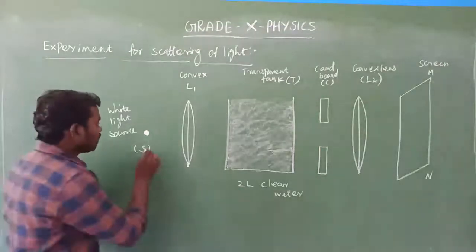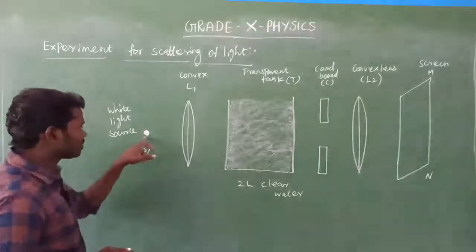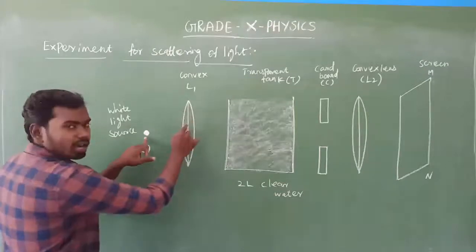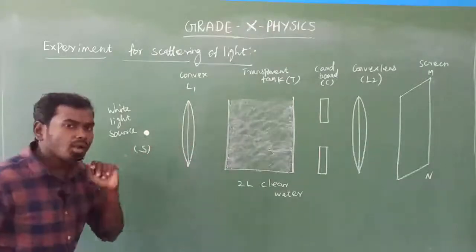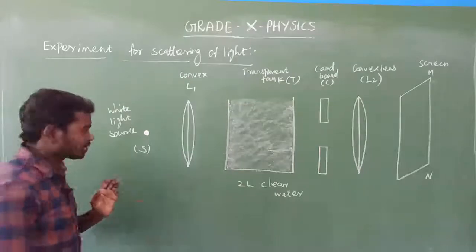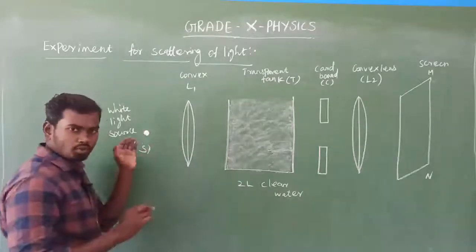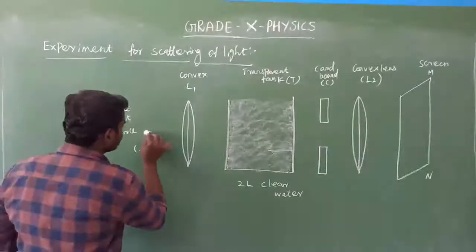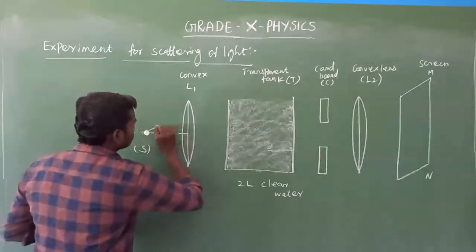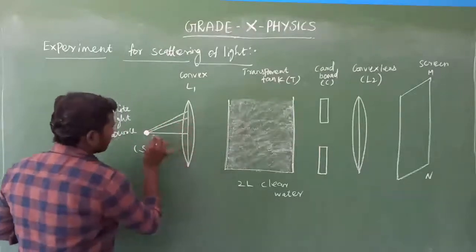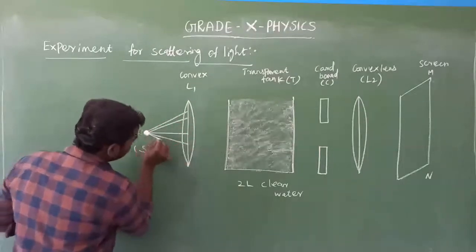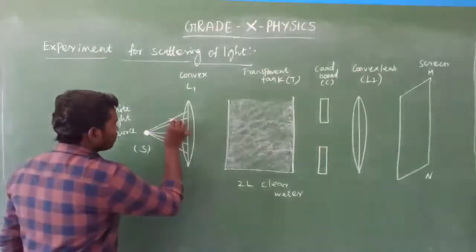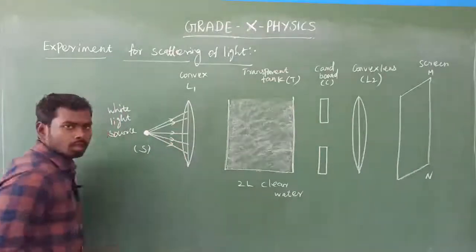So look at here. Here the light source, a strong white light source, is placed at the focus of this convex lens. So what will happen next? Many light rays will come out from the light source. You just consider a few light rays. So this is the first one, second, like this. You just consider a few light rays. Am I right? Yes. 1, 2, 3, 4, 5.